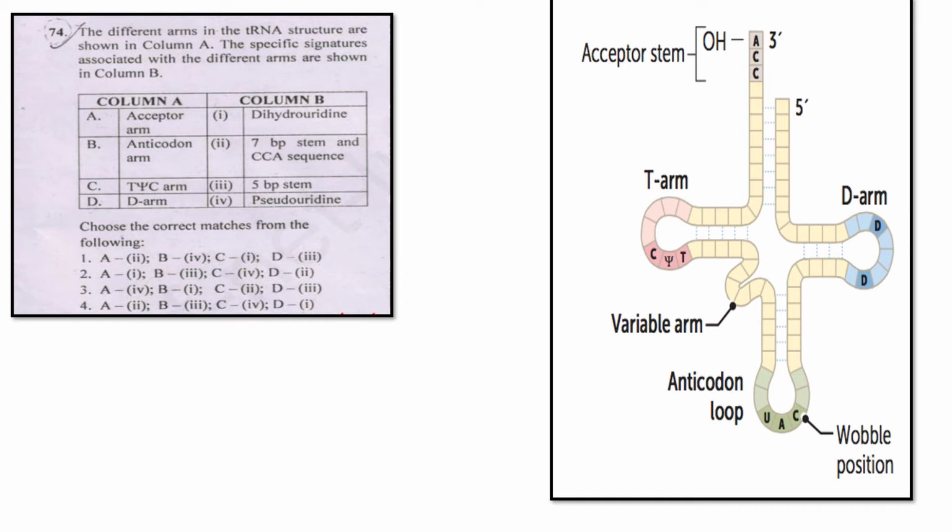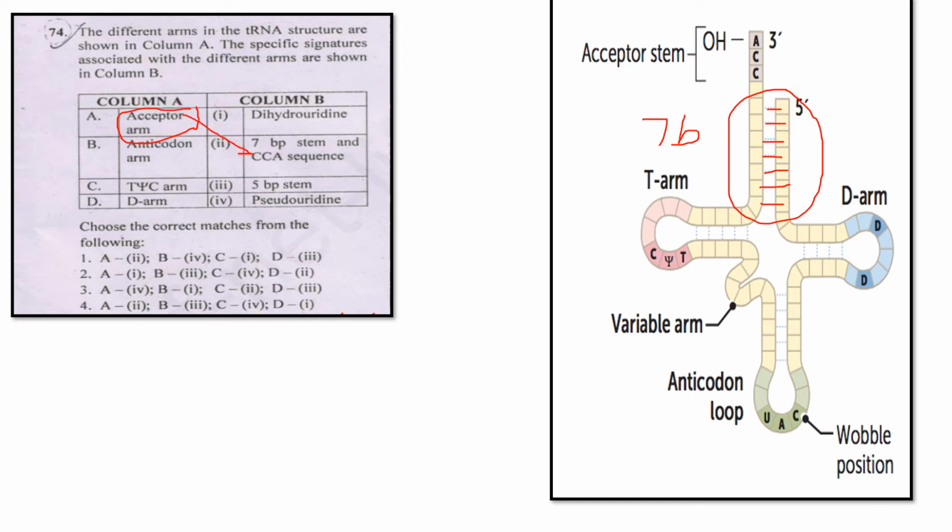Acceptor arm: here the acceptor arm has 7 base pairs in the top position, 1, 2, 3, 4, 5, 6, 7. These are the acceptor arm's 7 base pairs. So the answer is this one.